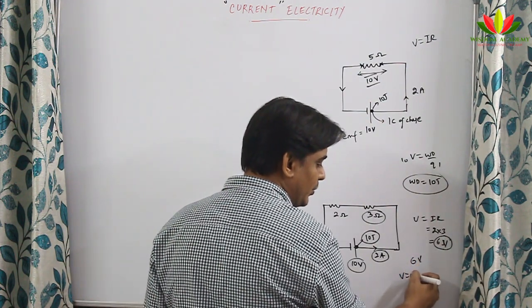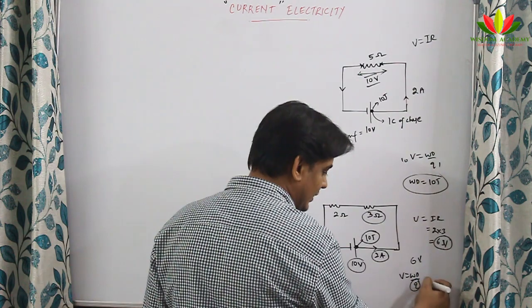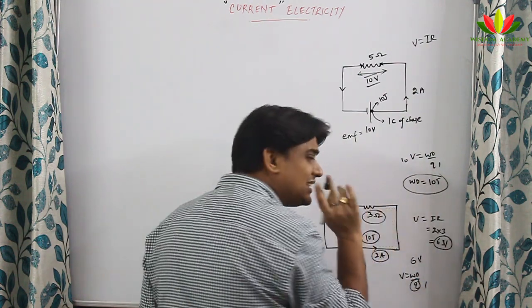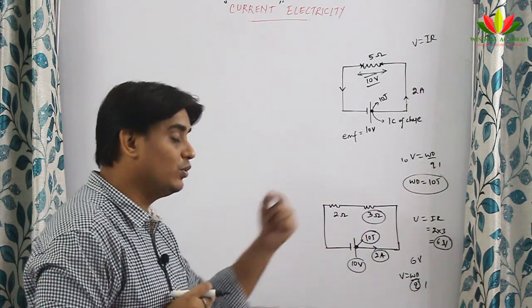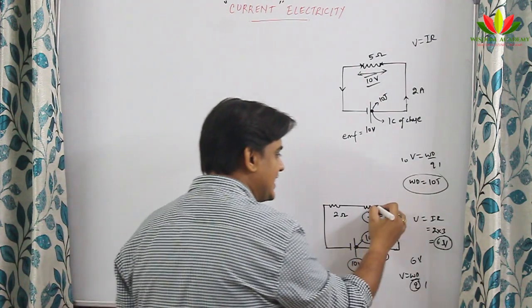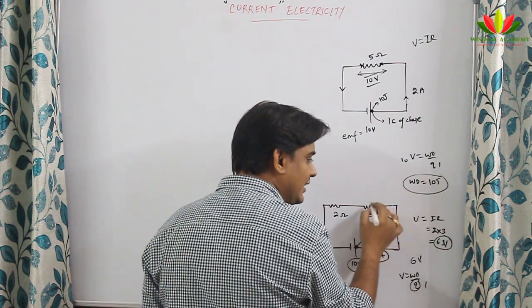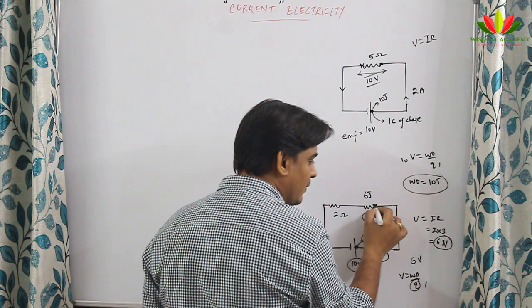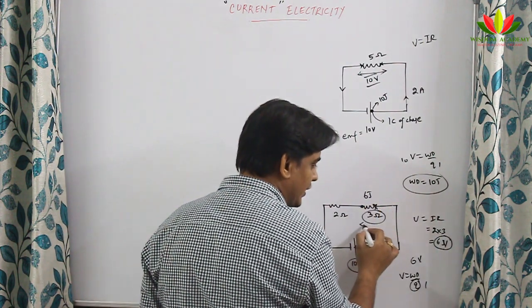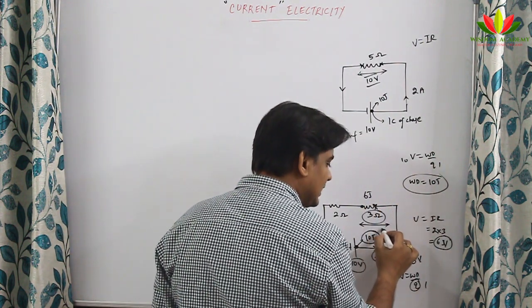We know that V is equal to W by Q. Q is 1. So it needs only 6 joule of energy of this 1 coulomb. So 1 coulomb of charge, when it reaches here, will use only 6 joule of energy to come from here to here. So I will say the potential difference across this resistance is 6 volt.